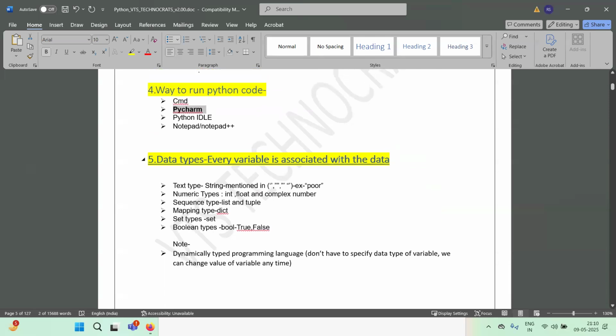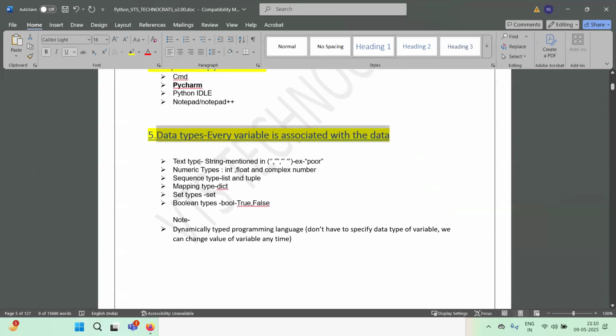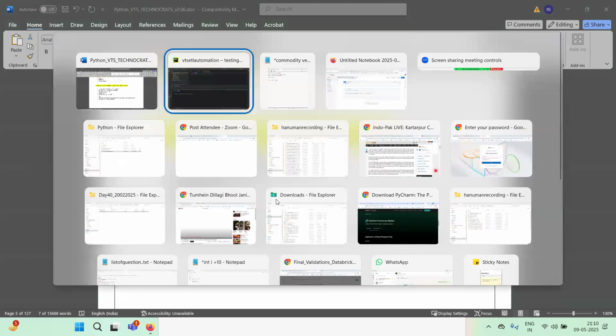The next topic I wanted to take is the data type, as every variable is associated with data. So what are the data types in Python? There's a text type that is called a string. A string in Python is written in single quotation, double quotation, or triple quotation. All three are used in Python. You cannot say that only double quotation works. You can use single quotation, double quotation, or triple quotation. Everything becomes a string. That is the benefit here.